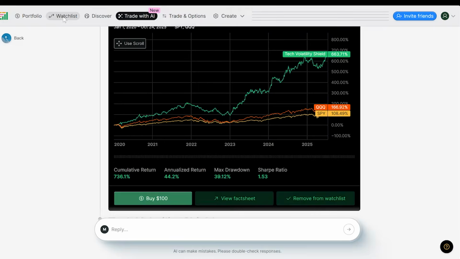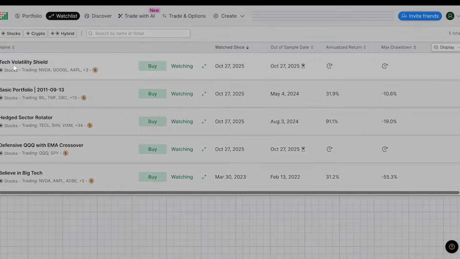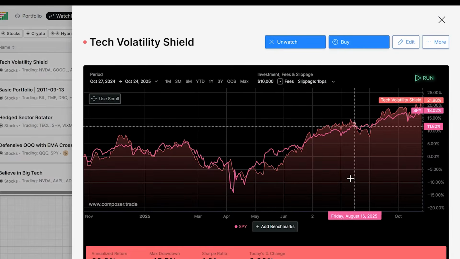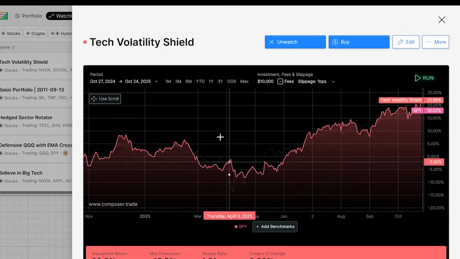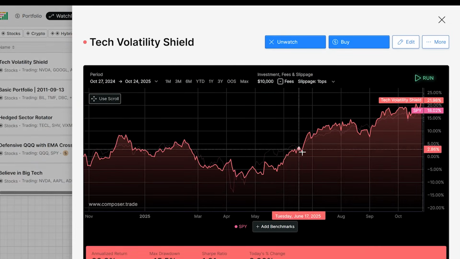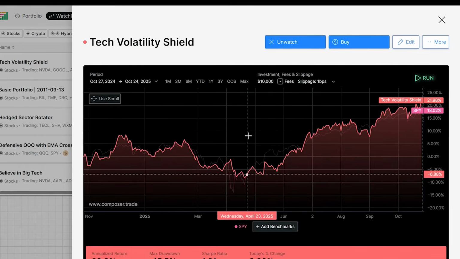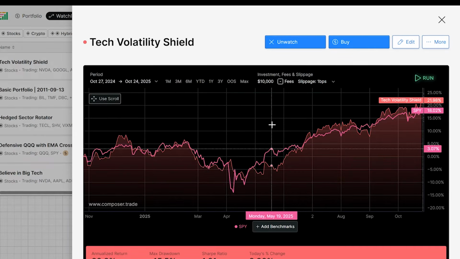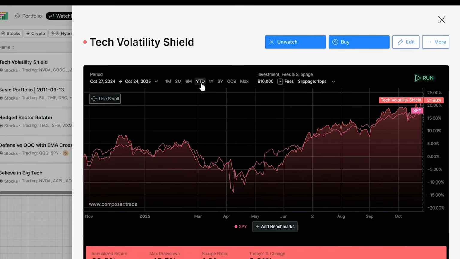So we'll go back to our watch list, check out this Tech Volatility Shield strategy. Again, it'll pull up this back test. Interestingly, this is a shorter time span, 2024. It doesn't look nearly as good in this backtest. So again, it's really nice that Composer allows you to backtest things so quickly, especially using different timeframes.